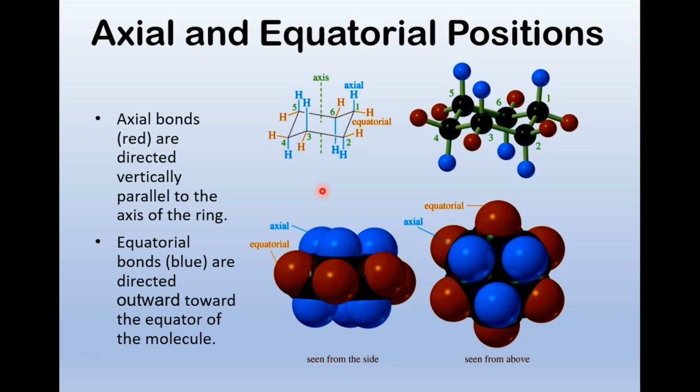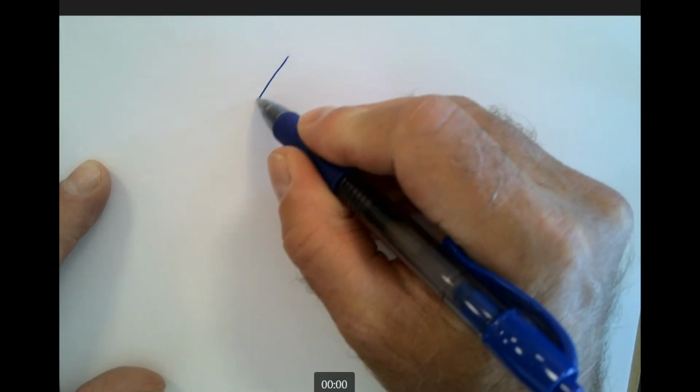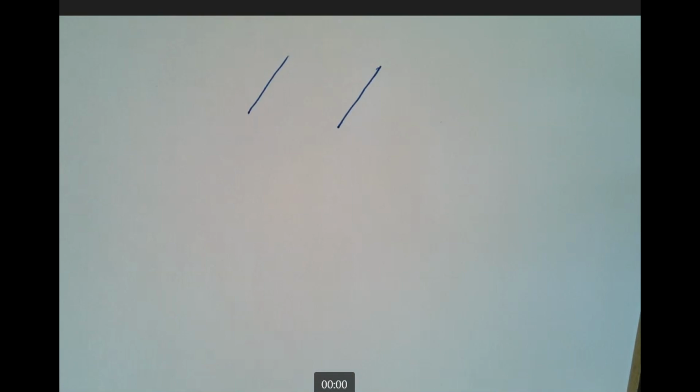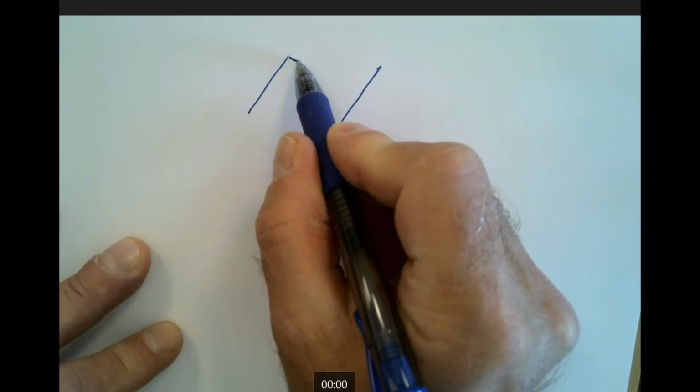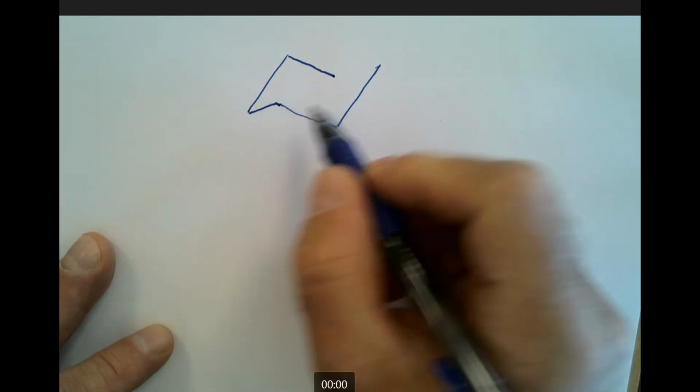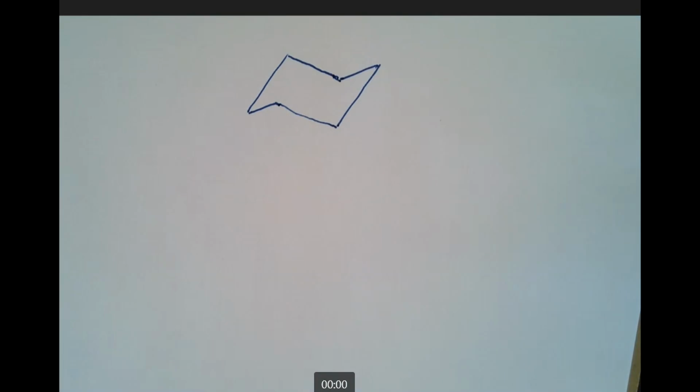So now it's time for art class. One of the reasons why I adopted the textbook that we have was the substitution elimination reactions and what a good job it does explaining that. But it also explains how to draw a cyclohexane ring. It might say make two parallel lines like that, slanting parallel lines. And then you make two more parallel lines. And then you connect these. And that looks like a pretty good cyclohexane.